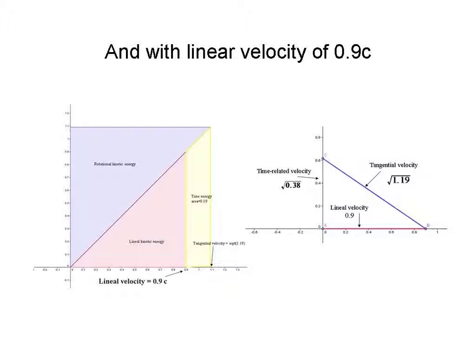And on the other extreme, with linear velocity equal to 0.9 c, we find the linear kinetic energy has grown quite a bit, and the time-related energy is shrinking. It gives us a triangle shown here, and we find that as the velocity continues to increase, the height of this triangle drops down and down and down. And ultimately, the tangential velocity and linear velocities will become equal.